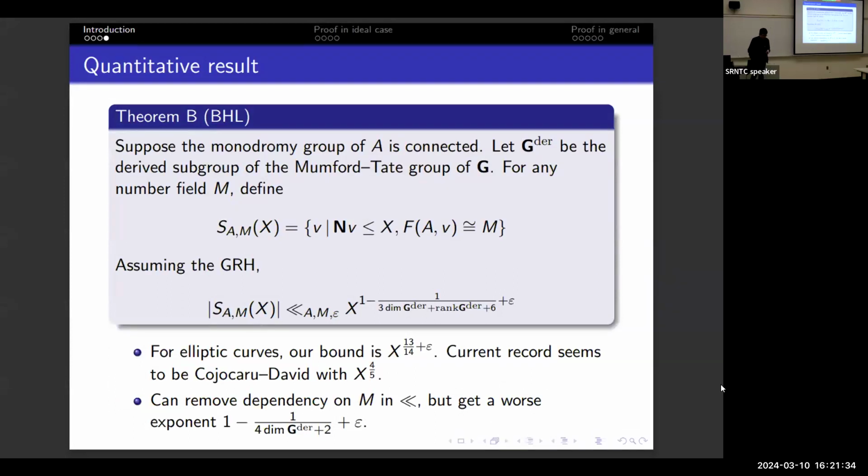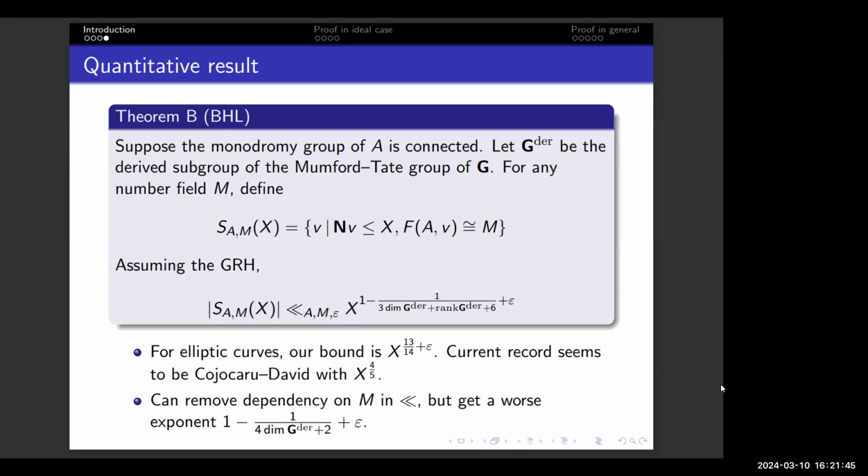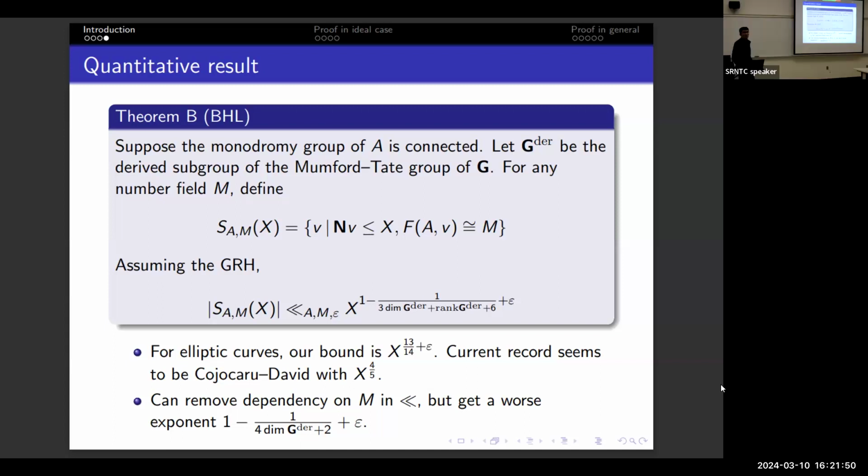Okay, Abelian here. Do you have any questions for Shilin? Yes.